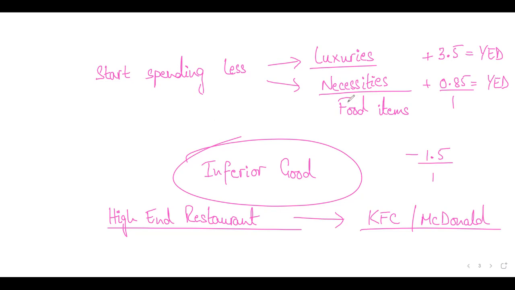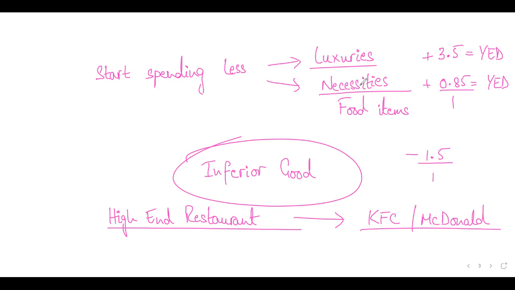So this is how producers will make use of income elasticity of demand to determine what will be the change in the demand for the good, what will be the change in their revenue, because if demand is less, obviously revenue is less. If demand is more, revenue is more, right? So these are the two things that they will be able to calculate through this.